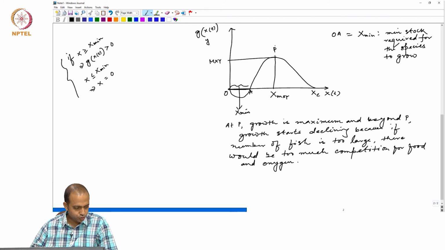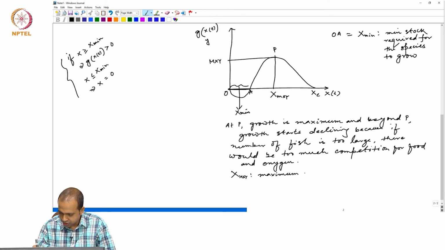So, we say that X MSY is maximum sustainable yield. That is the maximum stock which is sustainable, right, maximum sustainable.